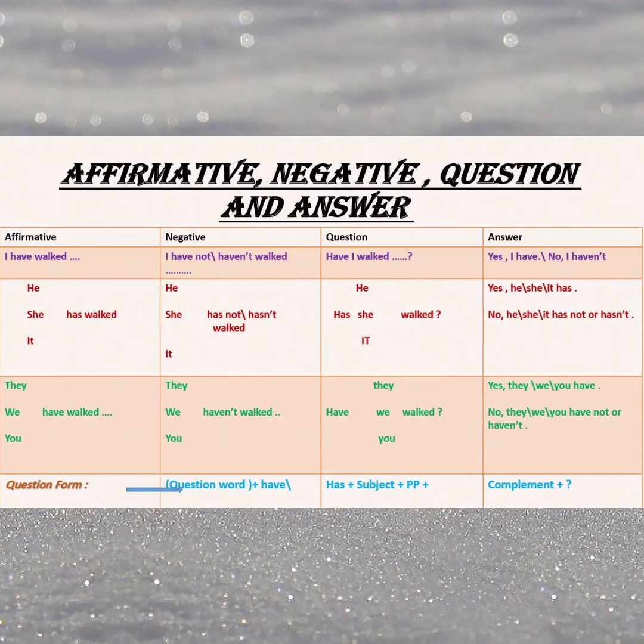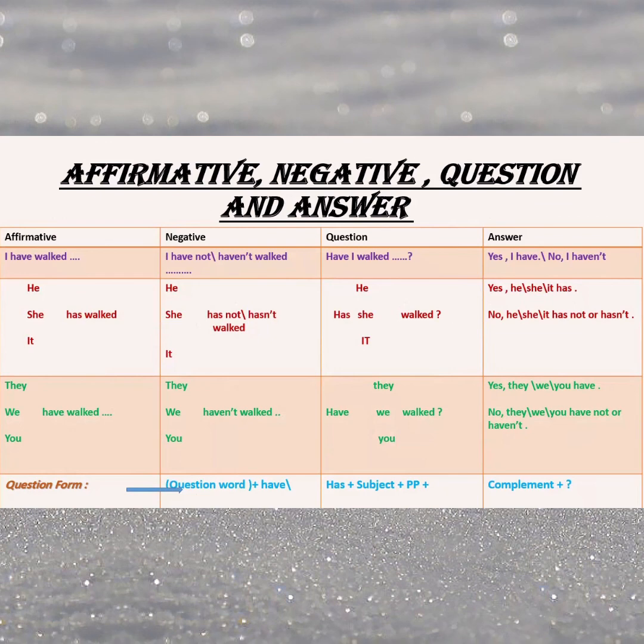If we wanted to change it into a question, any sentence that has a helping verb, make an inversion between the helping verb and the subject that precedes. So I have, we can say, have I? This is a question. Have I walked to school, for example? And so on. This question is to be answered. Any question in English that starts with a helping verb is to be answered by yes or no. So I can say, yes, I have, or no, I have not, or haven't.